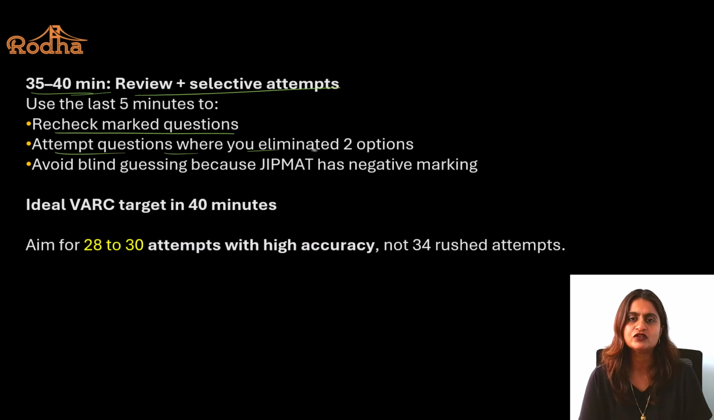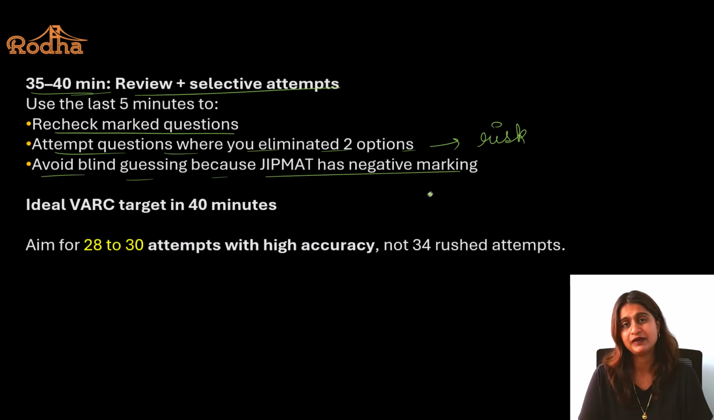You have to attempt questions where you have eliminated two options and you want to take a risk in those questions. Avoid blind guessing because GIPMAT has negative marking. So do not just take random shots, no, that is not to be done, okay?